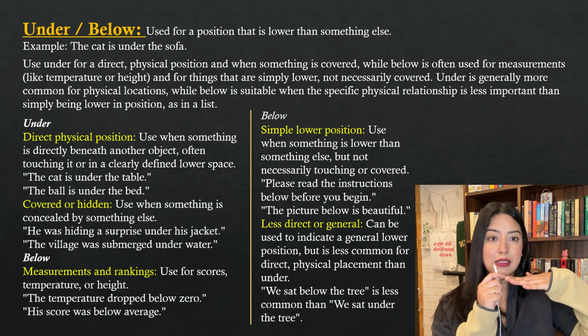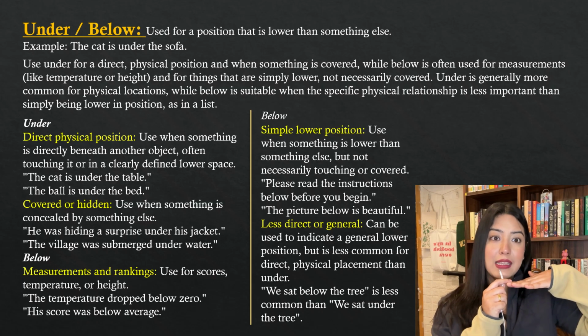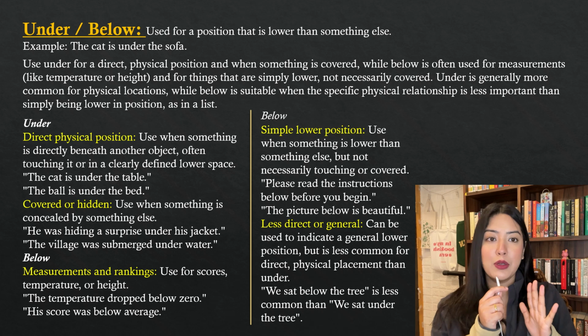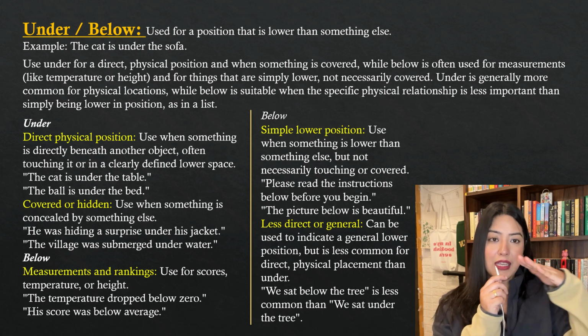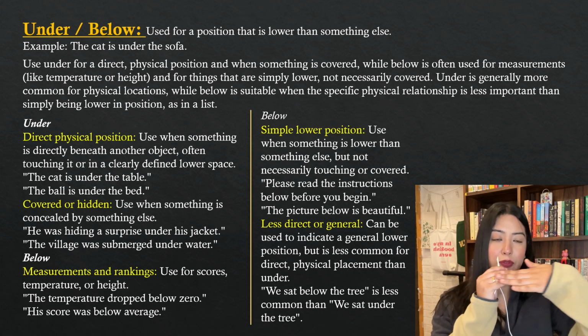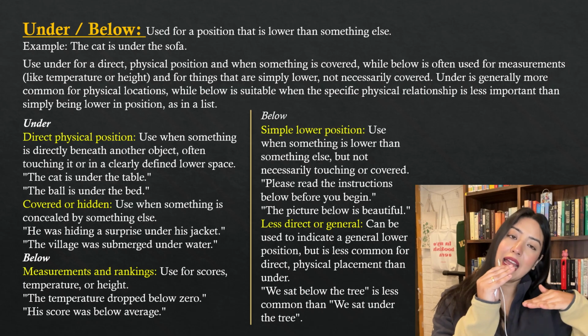So for example, the table has a flat surface, so you can say the cat is under the table. You will not say below. Under, why? Because there's a cover. If the cat is under the table, then this is the cover, the flat surface of the table. So you'll have the cat under the table.